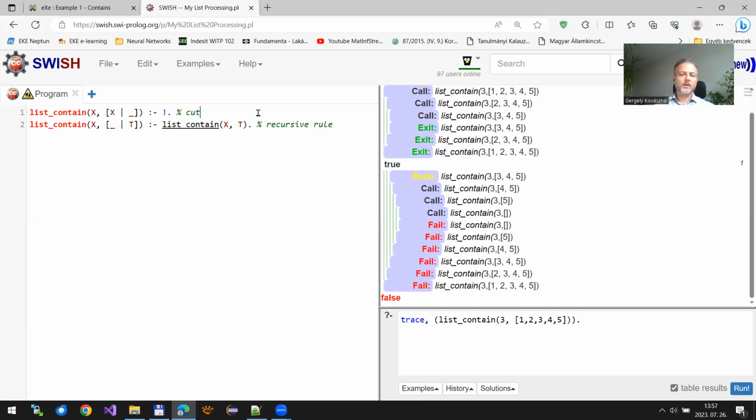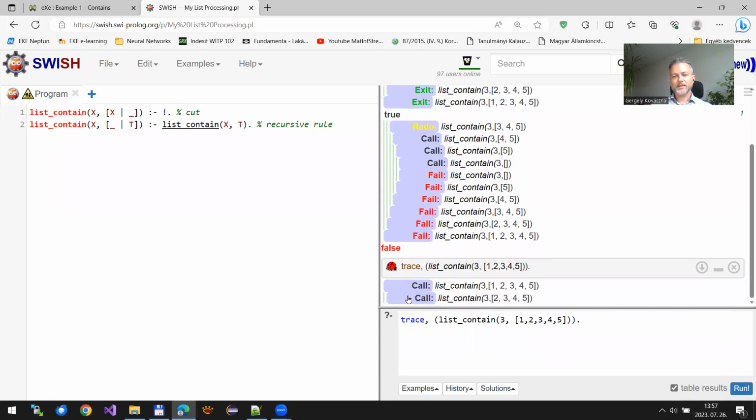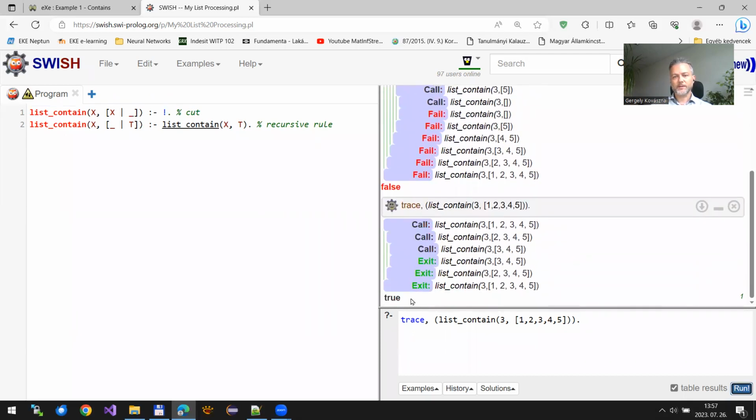We are not interested in any further results. If now I run the query, you can see that the first round returns true, and the Prolog interpreter stops at this point, and this is what we wanted to achieve by using the cut operator.